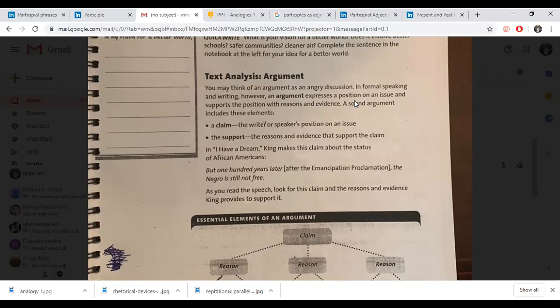You may think of an argument as an angry discussion. In formal speaking and writing, however, an argument expresses a position on an issue and supports the position with reasons and evidence. A sound argument includes these elements. So the text must include a claim, the writer or the speaker's position on an issue. Then after the claim, it will have support, the reasons and the evidence that support the claim.